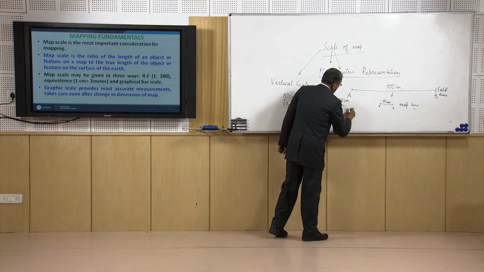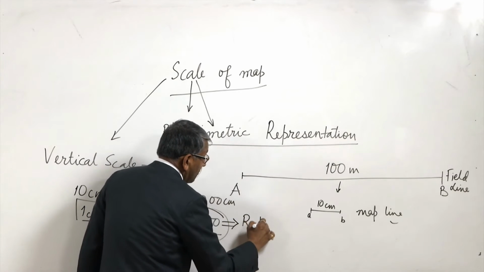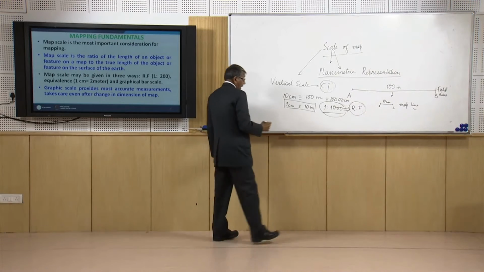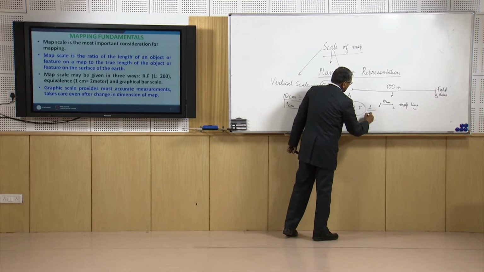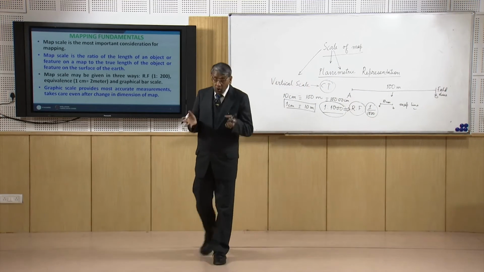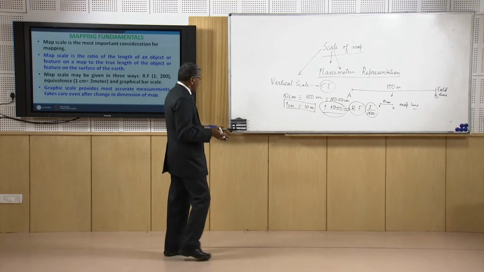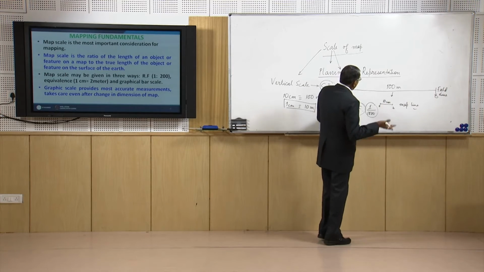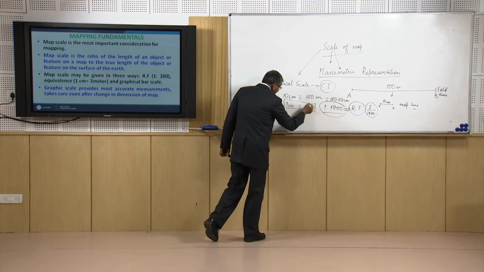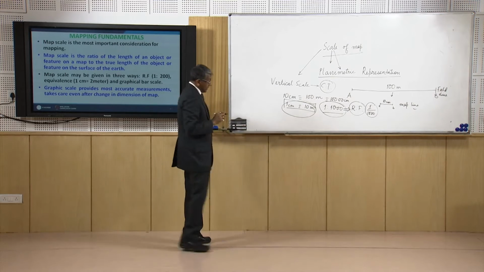This is called the representative fraction, that means 1/10,000. So this is the representative fraction by which we represent a planimetric scale, and sometimes we represent it by a unit like this.